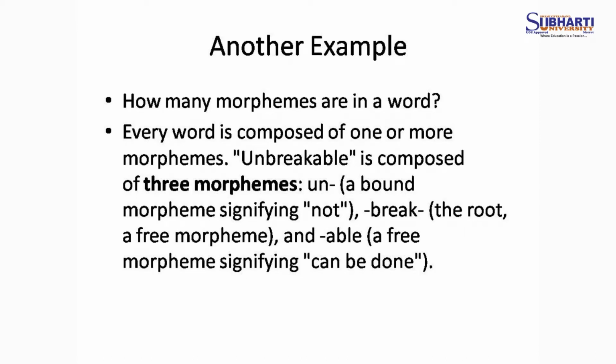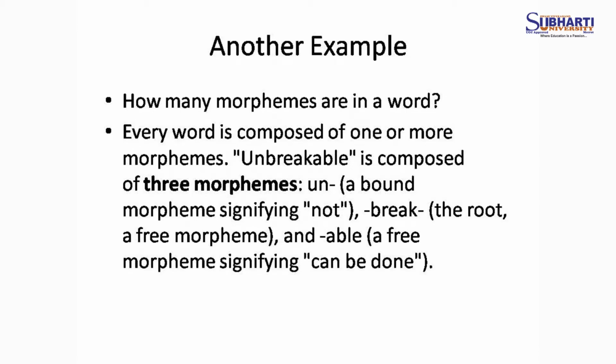For example, we can take unbreakable, or annoyed. Un is the affix that is joined with other words to make the word opposite or antonym.